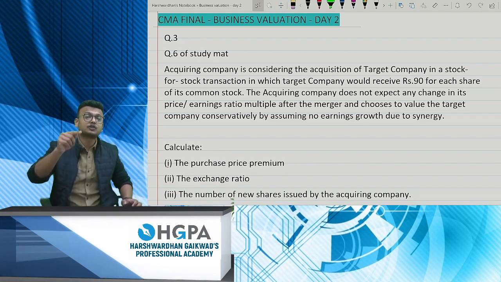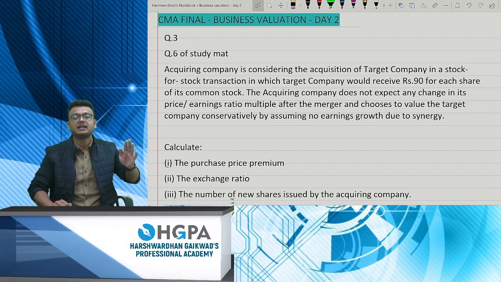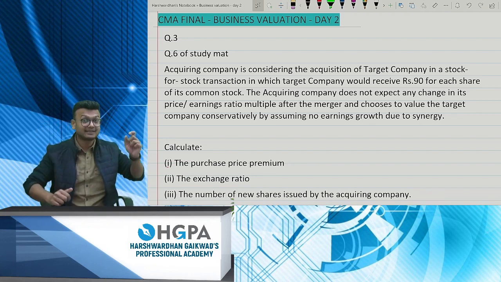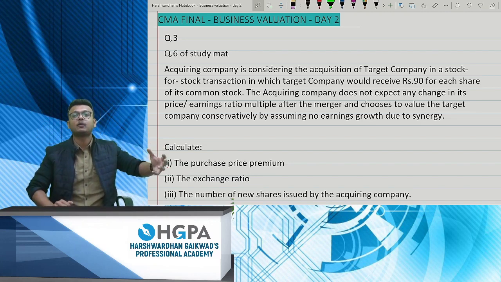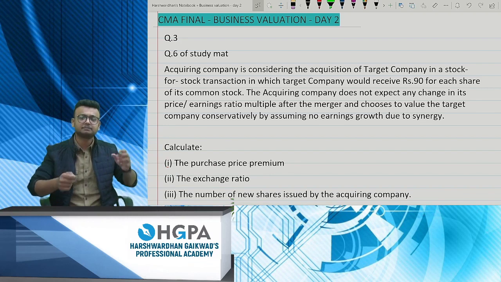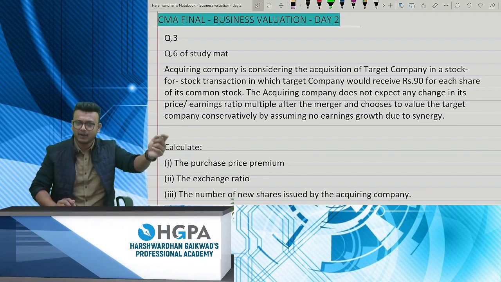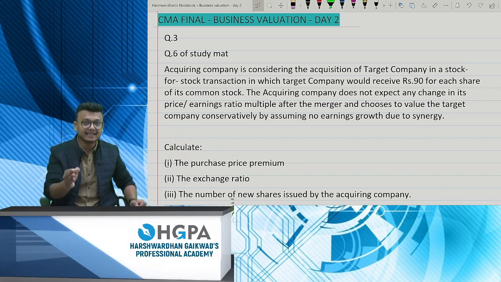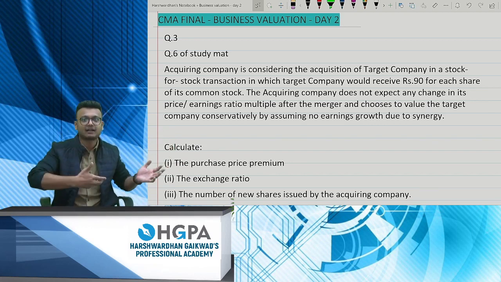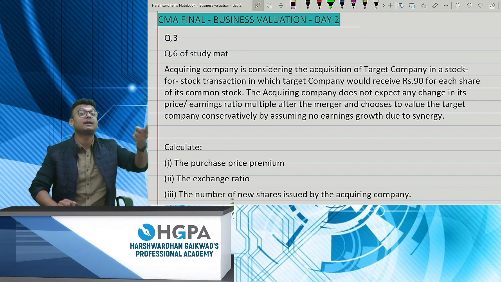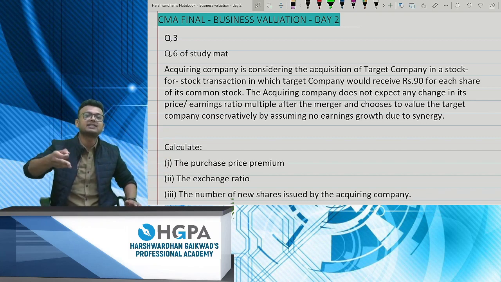I've also given you in writing yesterday the steps for cash offer. Remember, if the acquiring company wants to purchase the target company, it can do so in 2 ways: by giving upfront cash to every shareholder, or by giving stock of their own company. For that, we need to compute the share exchange ratio.